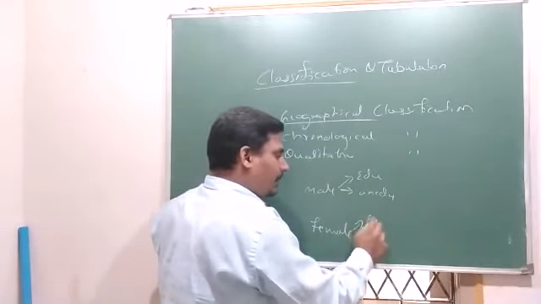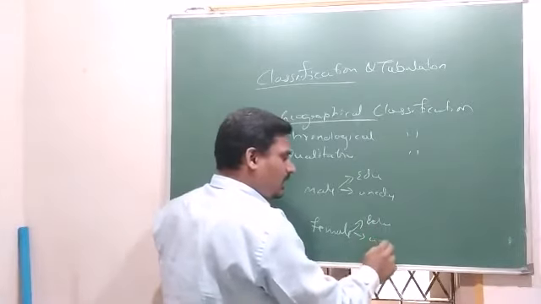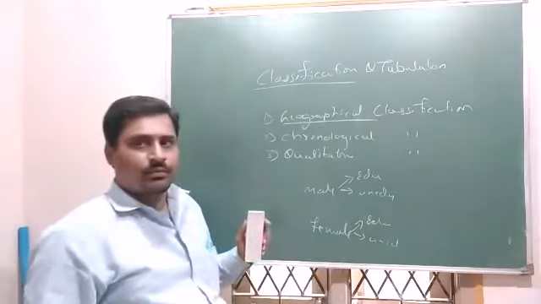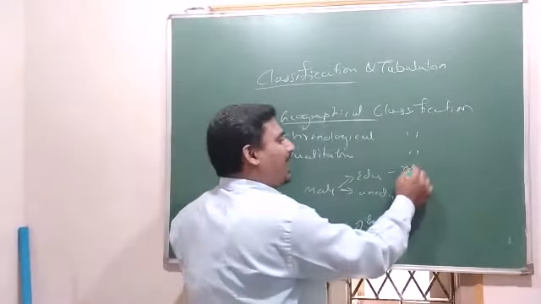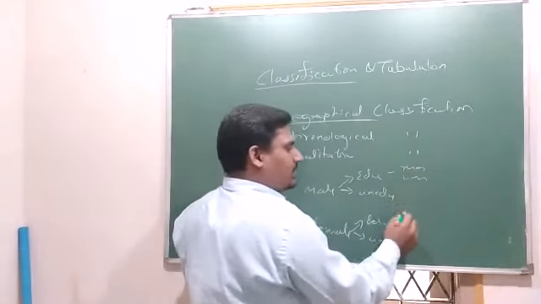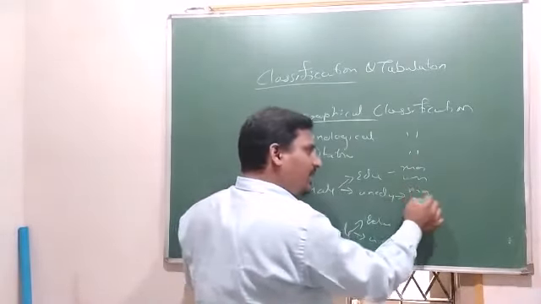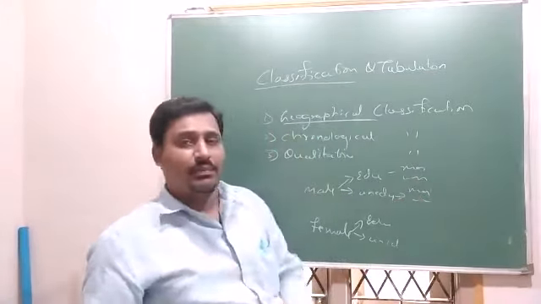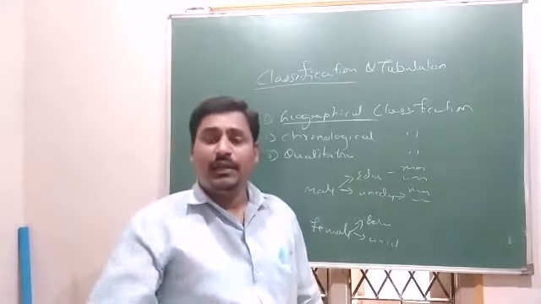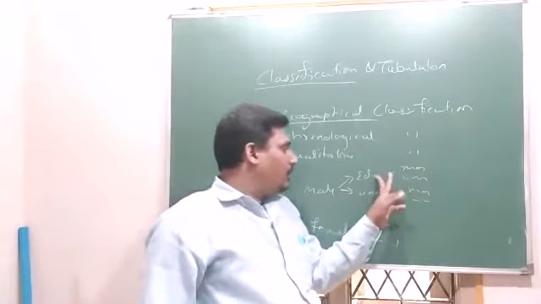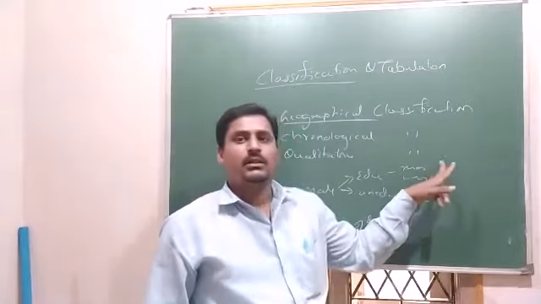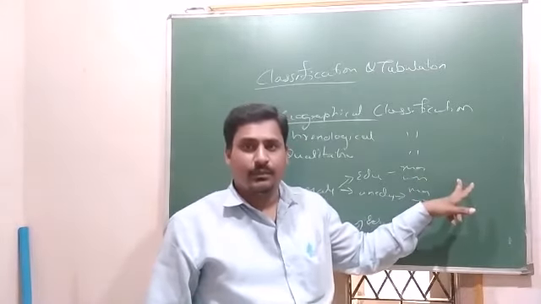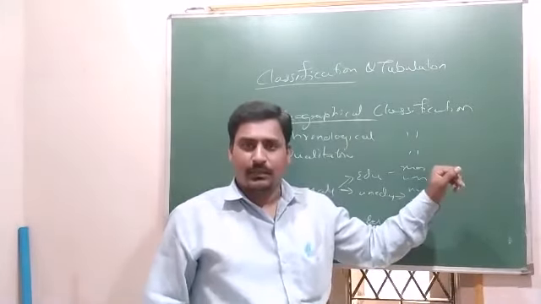Female, educated, uneducated. Then married, unmarried. Male uneducated, married, unmarried. Female educated, married, unmarried. Female uneducated, married, unmarried. And further we can divide: educated, married, employed, unemployed, or self-employed.